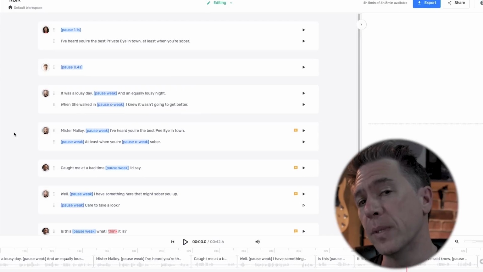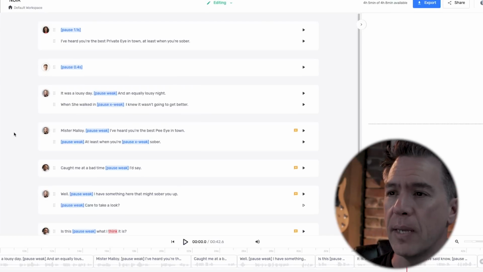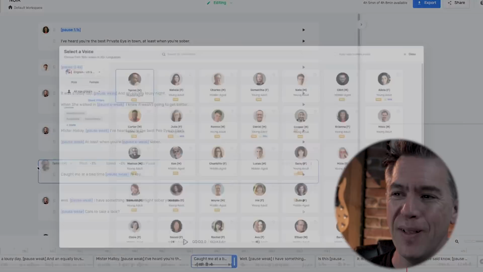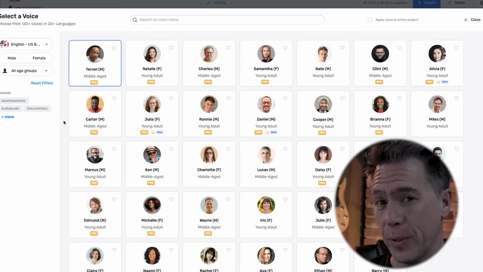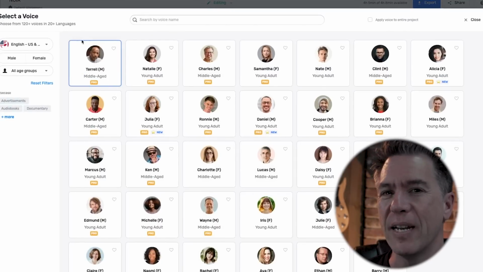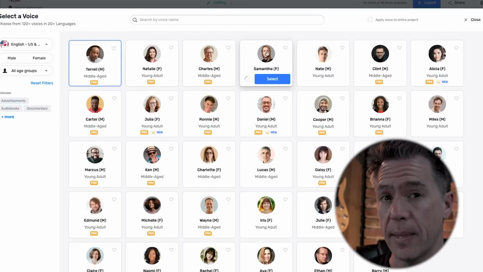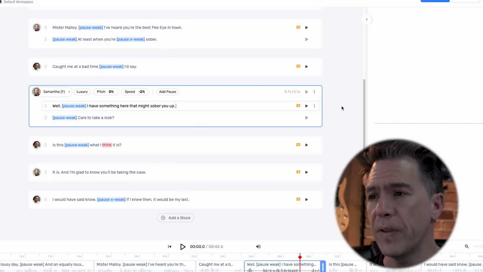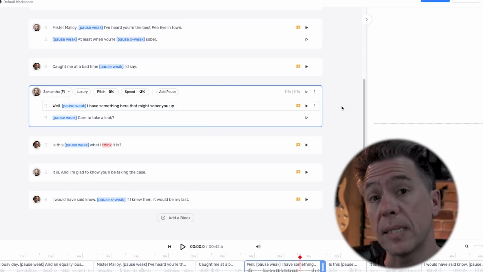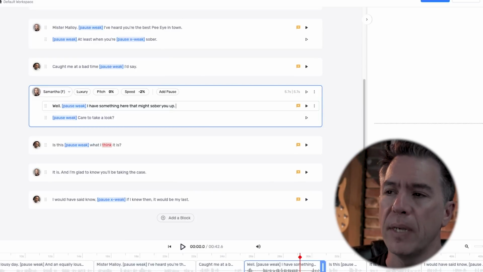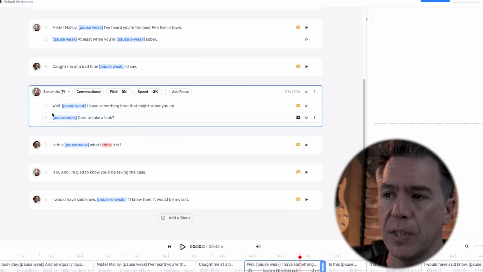So for the voices of Malloy and Lana, I ended up with the characters of Tyrell, which I thought was funny if you know your Blade Runner trivia. And for Lana, I used Samantha. One of the things that I like about Murf is that you can control the style of read. For example, in this Samantha line, you can have her either read it in a conversational tone, where she sounds like this.